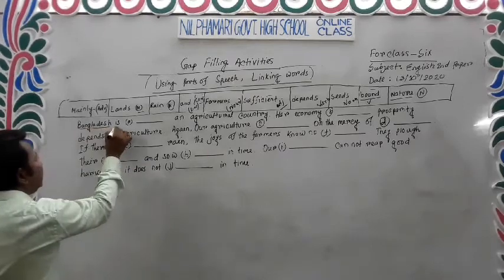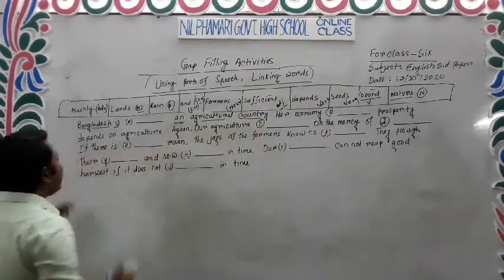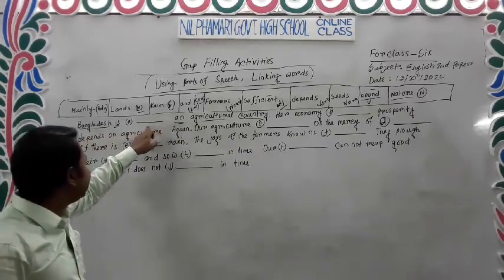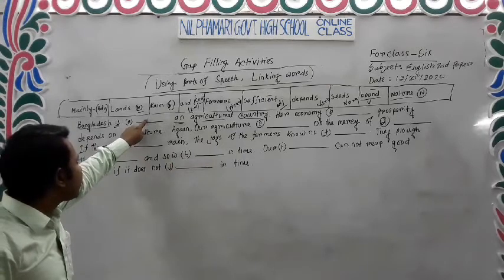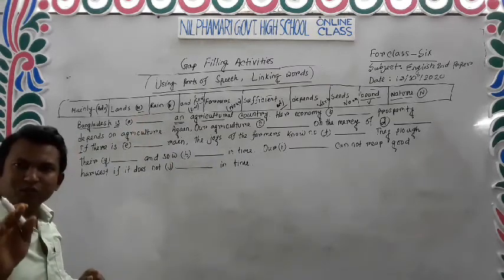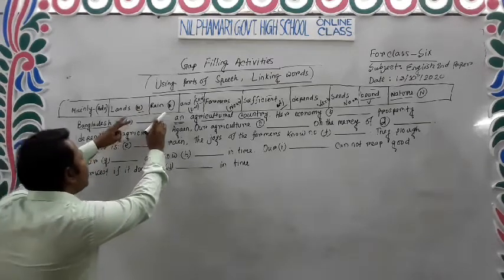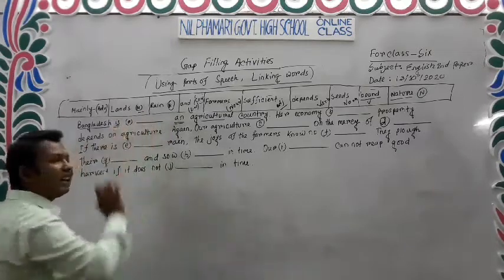Bangladesh is dash an agricultural country. Which part of speech is needed in the gap? At first we have to find out what part of speech will be in the gap.